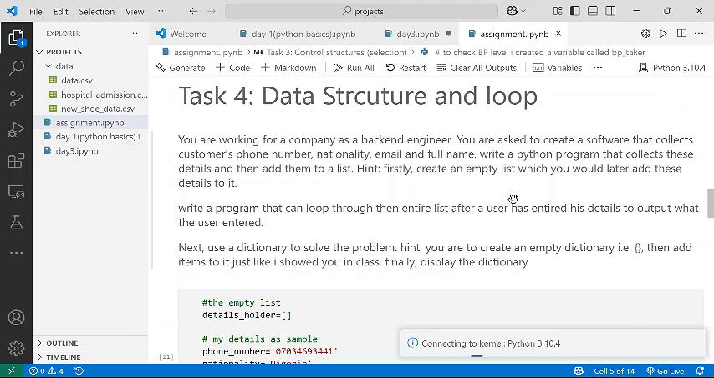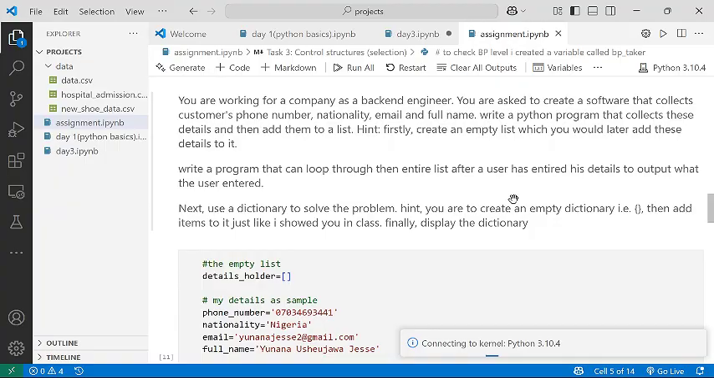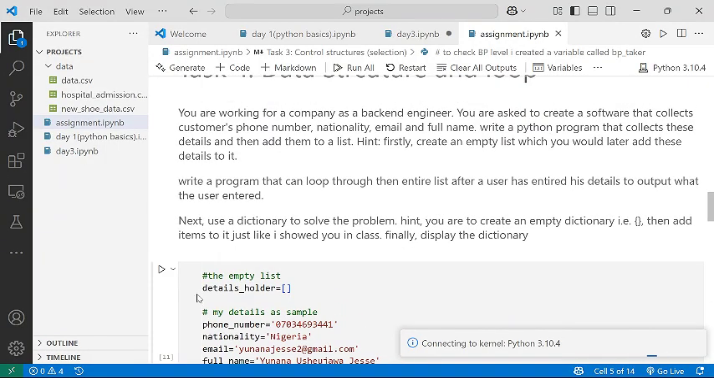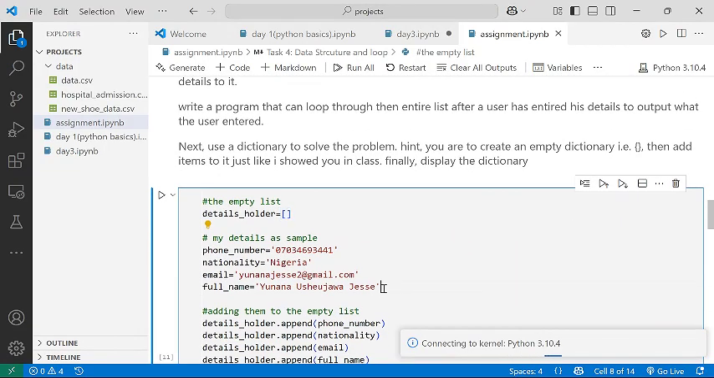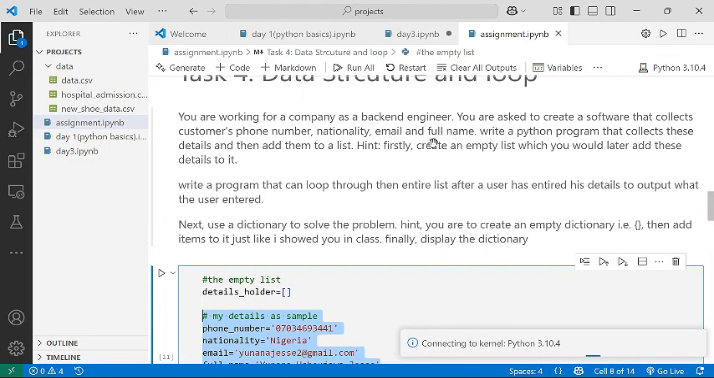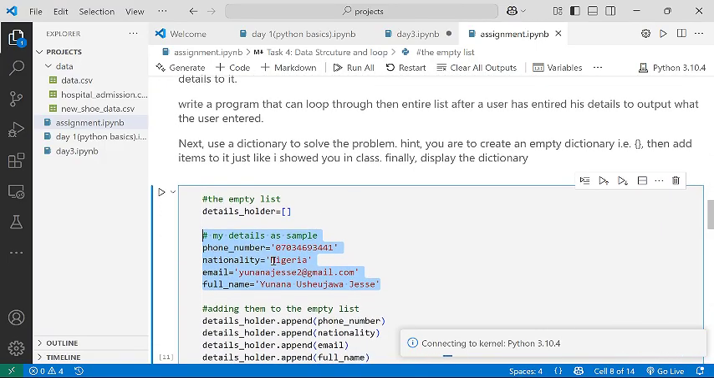And how do you add? You add details to a list using what? The append keyword. So how will I solve that? You see, I first of all create a variable called details holder, which should be an empty list. Why? Because I've not started adding items and they didn't tell us something is within the list. And then those four details, I gave some variables that I will later pass to the list. We asked to collect phone number, nationality, email, and full name. So these are my phone number, my nationality, my email, and my full name.